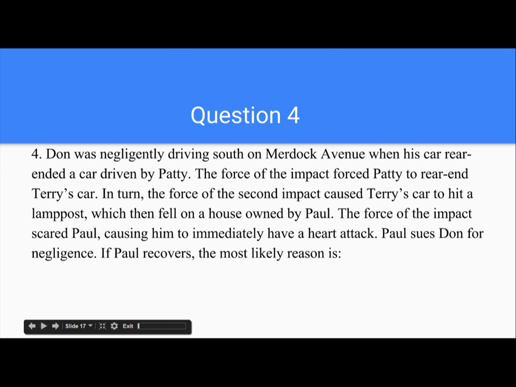Question 4. Don was negligently driving south on Murdoch Avenue when his car rear-ended a car driven by Patty. The force of the impact forced Patty to rear-end Terry's car. In turn, the force of the second impact caused Terry's car to hit a lamppost, which then fell on a